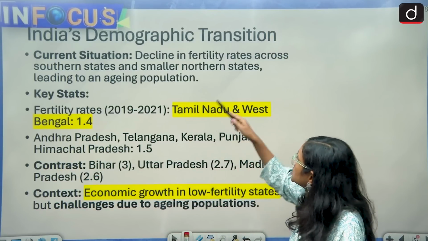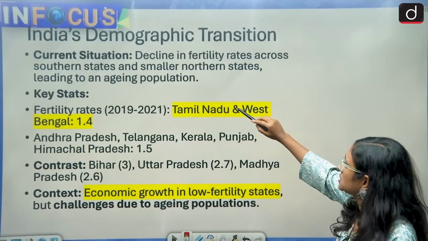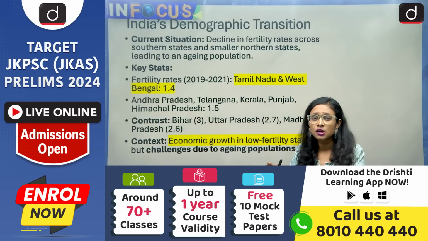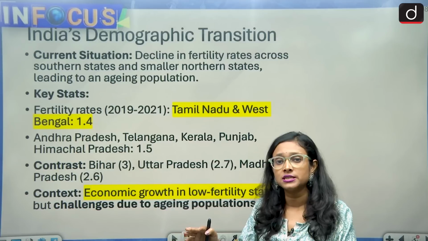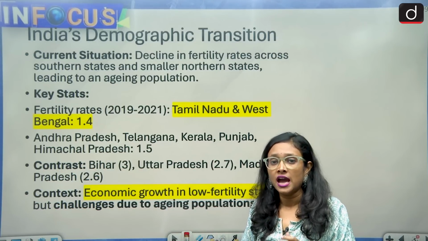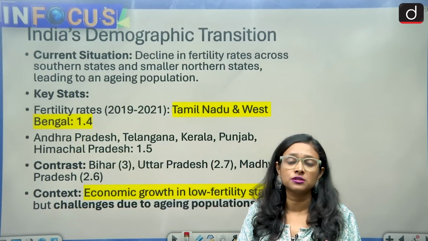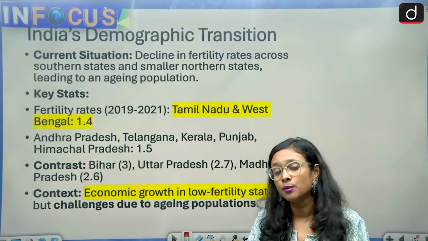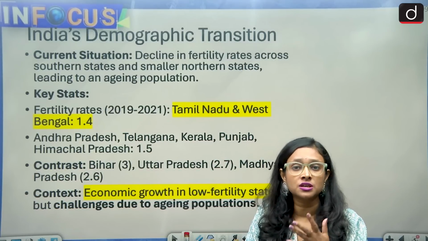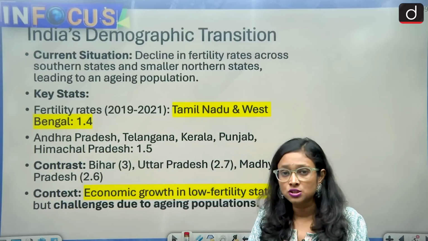So coming to India's demographic transition. What is the current situation? We can see that in smaller northern states and southern states, they have a low fertility rate. And because of the low fertility rate, their aging population is more than in most of the northern states. So this is a difference, and we can see the transition also.